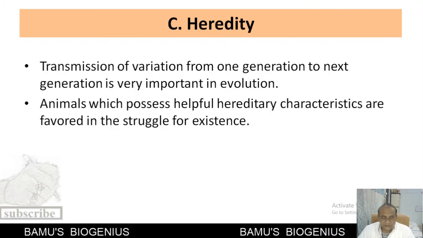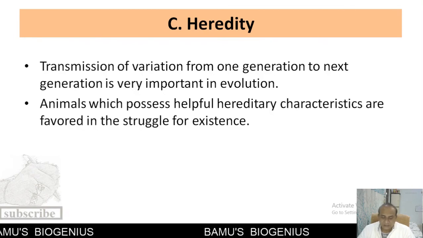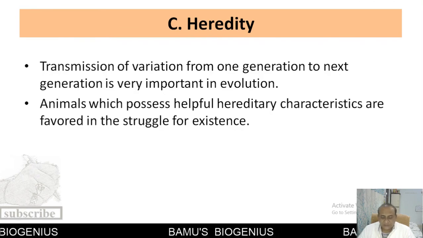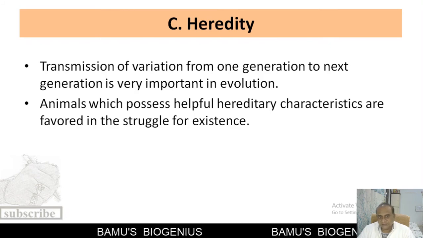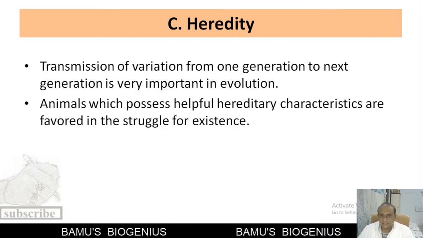This is how gradually that particular population acquires the positive variations. And this is the importance of heredity, that animals which possess helpful hereditary characteristics are favored in the struggle for existence.